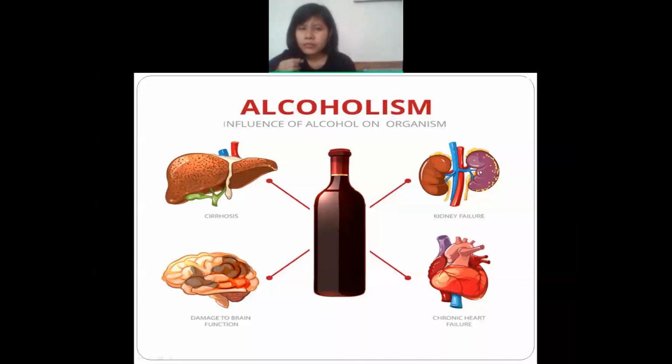And some patients become very much aggressive, in the sense that they beat their loved ones whenever they come home, their own children, their own wife.